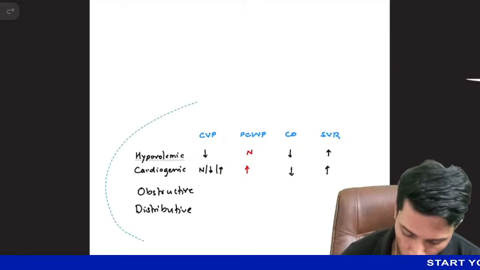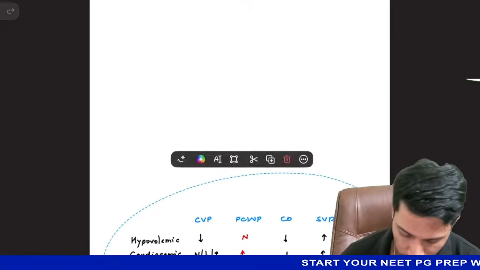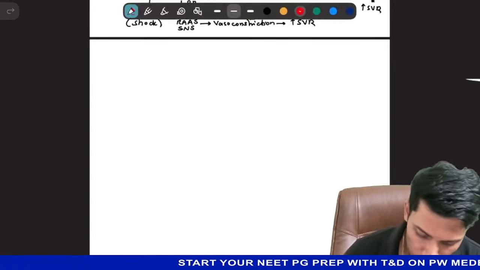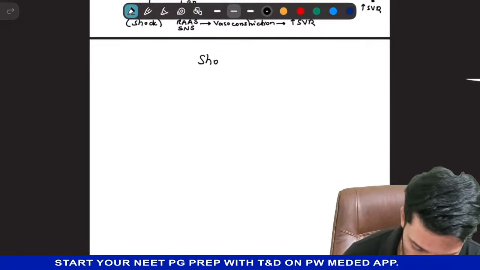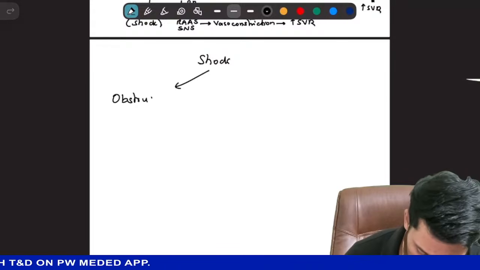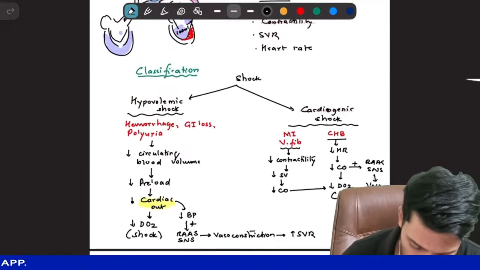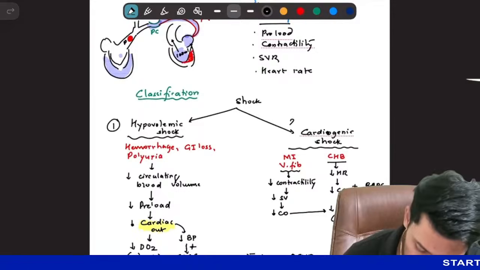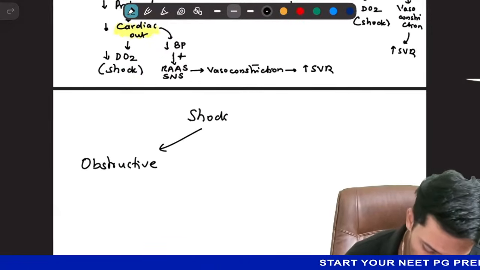So what happens in obstructive shock? So two more types of shock. First type of shock was hypovolemic, second was cardiogenic. Now we are talking about obstructive.